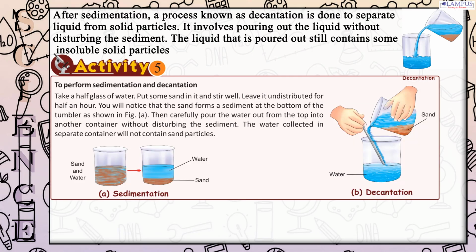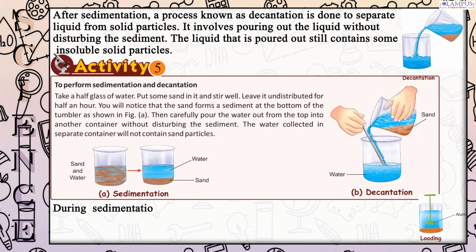Activity 5. To perform sedimentation and decantation. Take a half glass of water. Put some sand in it and stir well. Leave it undisturbed for half an hour. You will notice that the sand forms a sediment at the bottom of the tumbler as shown in Fig. A. Then carefully pour the water out from the top into another container without disturbing the sediment. The water collected in the separate container will not contain sand particles.